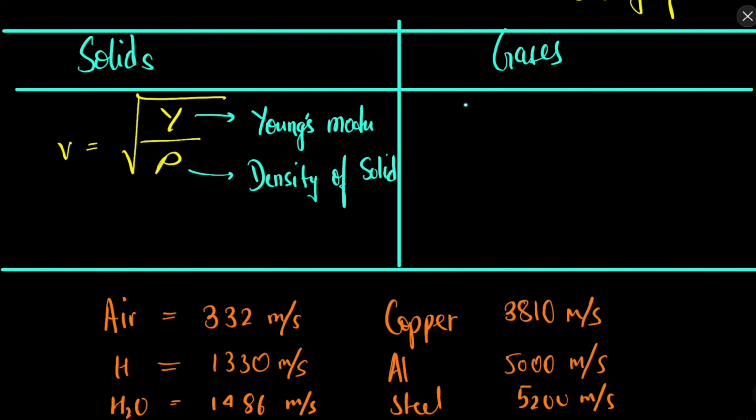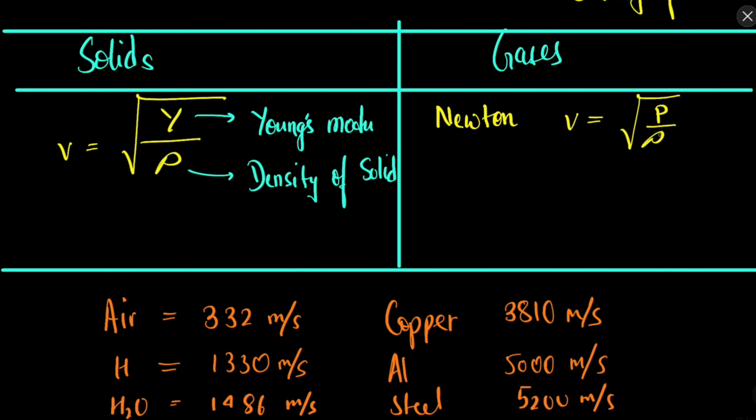Now similarly, the velocity of sound in gases was first given by Newton. Newton proposed that the velocity must be equal to √(P/ρ), where P is the pressure of the gas and ρ is the density. But it was found out that this formula does not give the exact value.